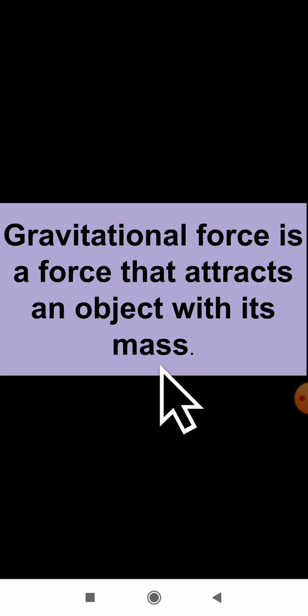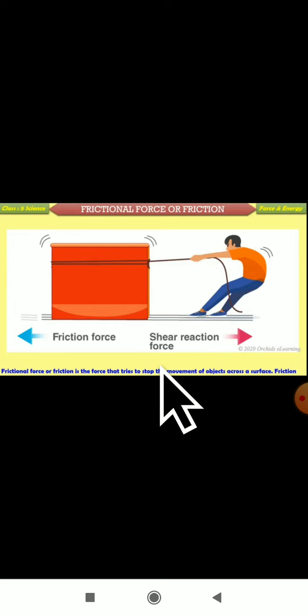So gravitational force will pull all the objects towards the earth. So gravitational force is the force that pulls all the objects towards the ground or earth. Okay, this is all about the gravitational force I have explained. I hope you have understood about the gravitational force, and you can define the gravitational force and give examples also.